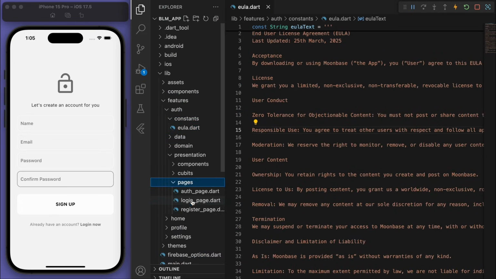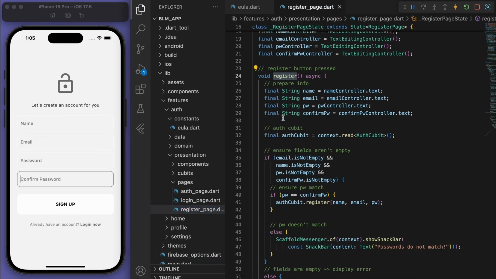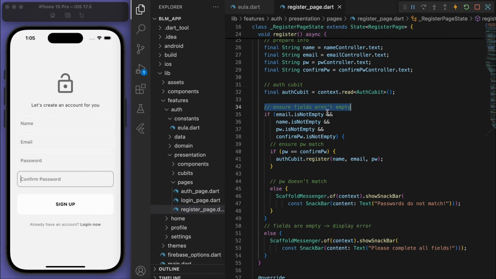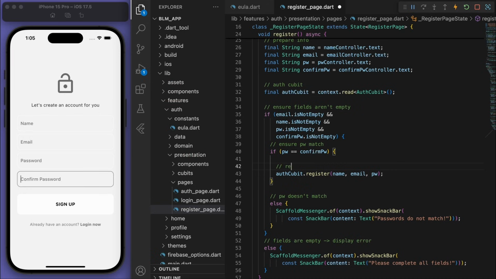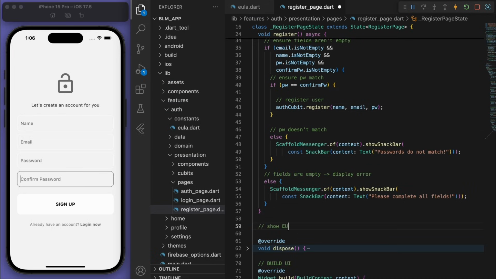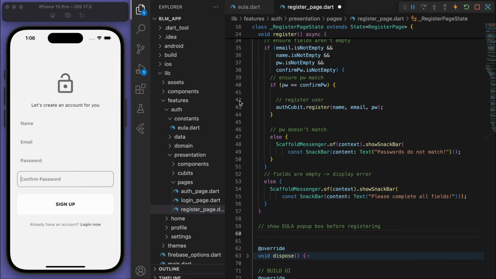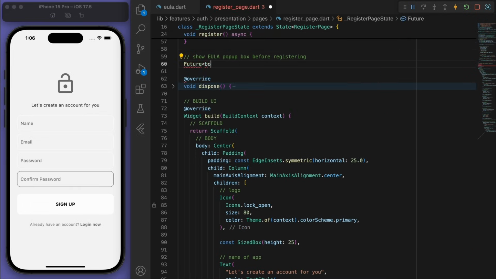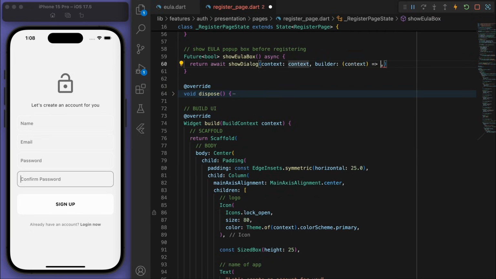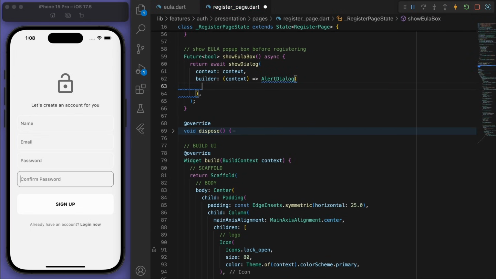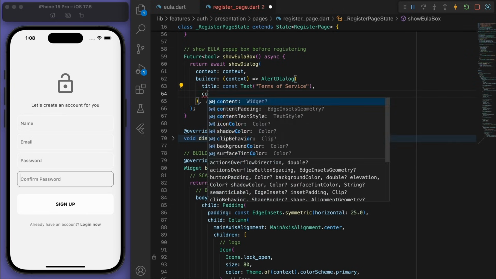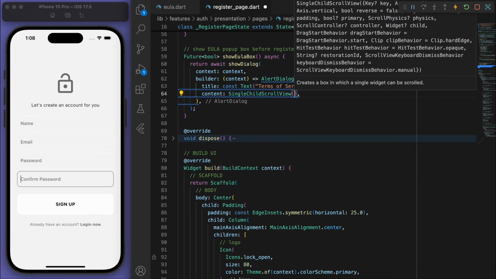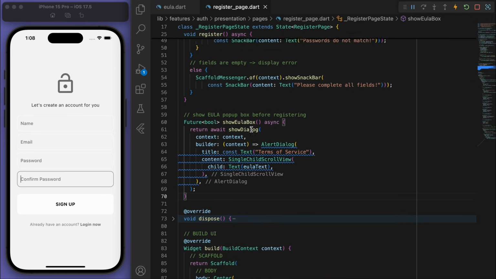Now in our register page, there's our register method, and we're going to have to ensure at this part, right, once we do all of our checks and then we register the user, I want to have a show EULA box. So let's just create that down here. So I'm going to open up an alert dialog for the terms of service and put in our EULA text.